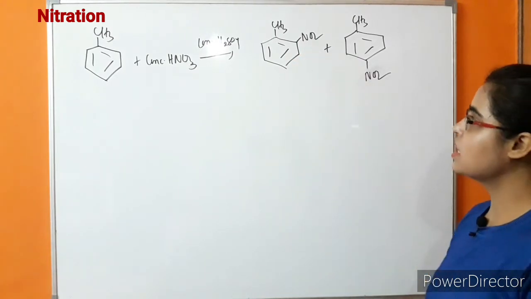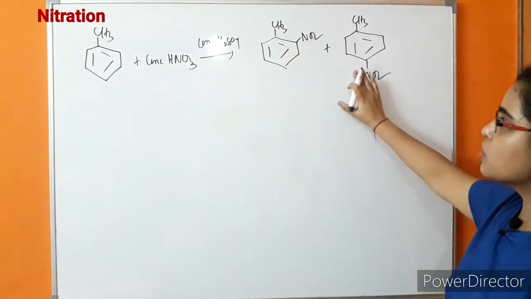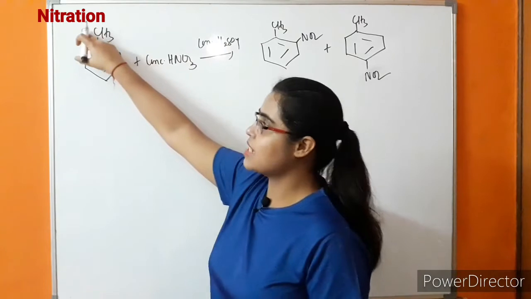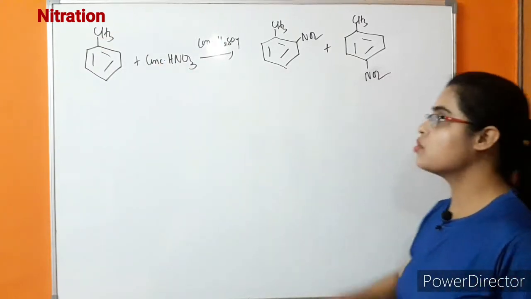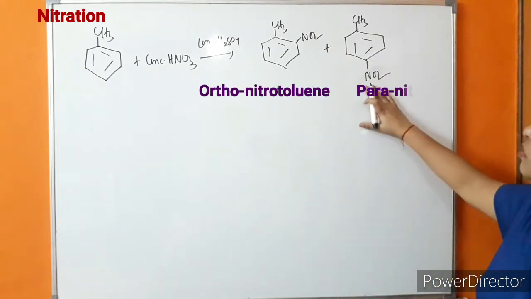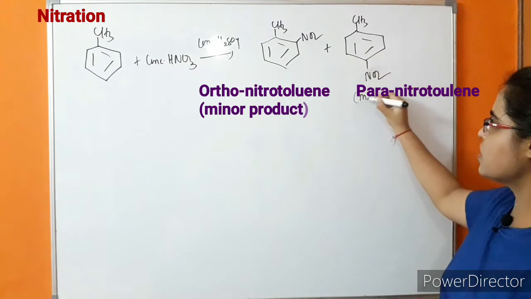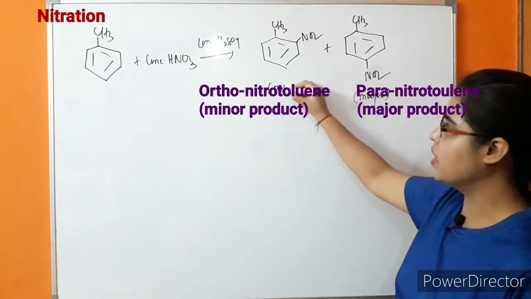What is happening in this case? This is the ortho product, this is the para product. It means this CH3 group is directing the electrophile to attach on ortho and para position. In this case, the major product is the para product, whereas the ortho product is minor.